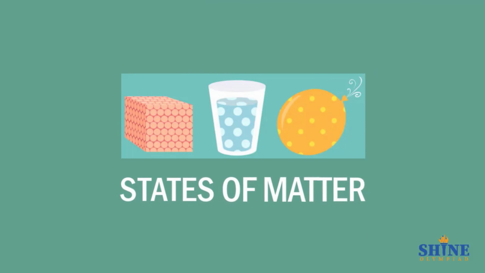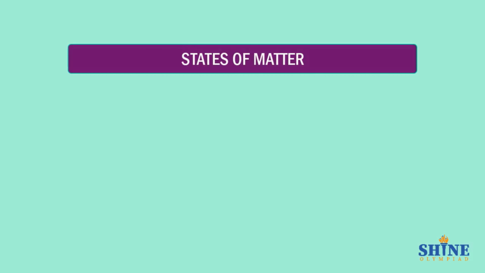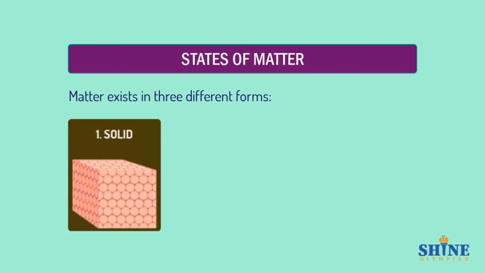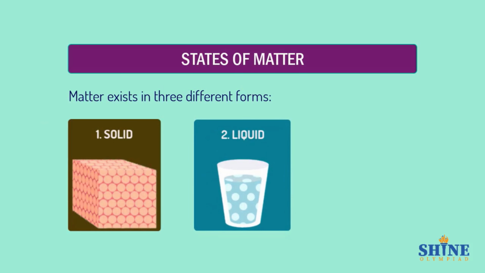States of matter. Matter exists in three different forms: 1. Solid. 2. Liquid. 3. Gas.